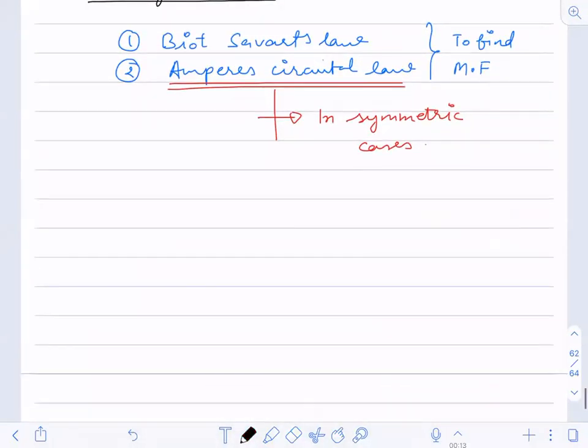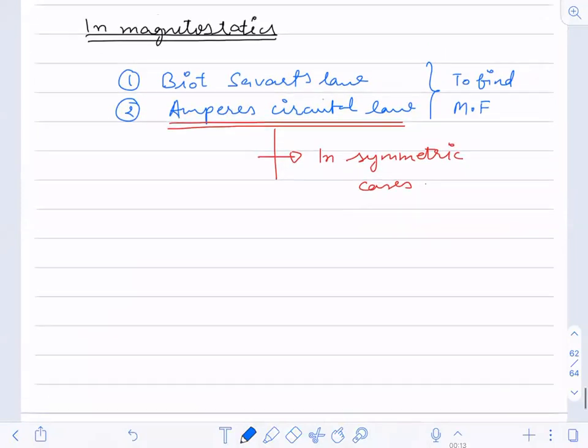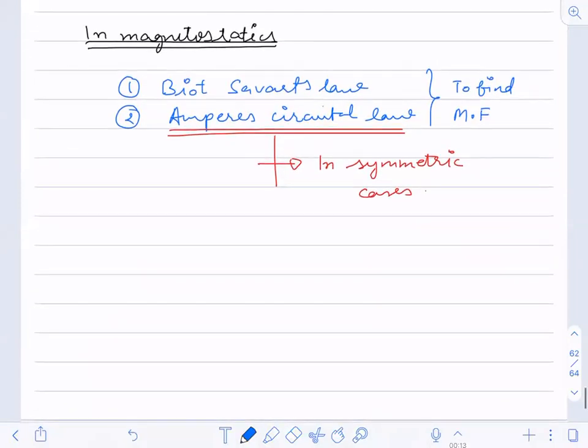Now, what does this law state? First, I'll write down its statement, and then we will understand it. It states that the line integral of magnetic field, okay, line integral. In Gauss law, you had a surface integral, E dot dS. Here we have a line integral.